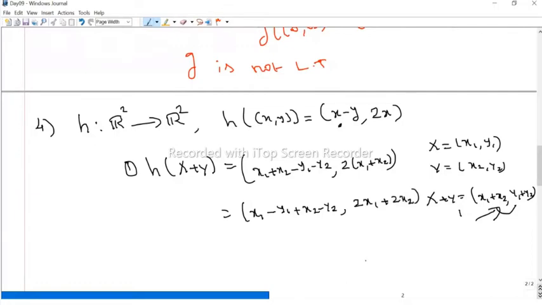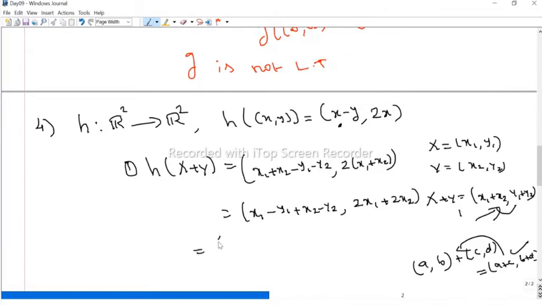Now we can rewrite these. Usually, if we have two ordered pairs a comma b plus c comma d, we can add term by term, a plus c comma b plus d. Therefore, whenever we have an element like this, we can split it.